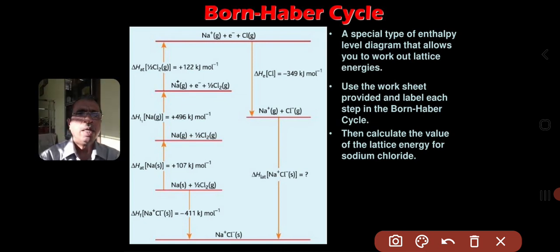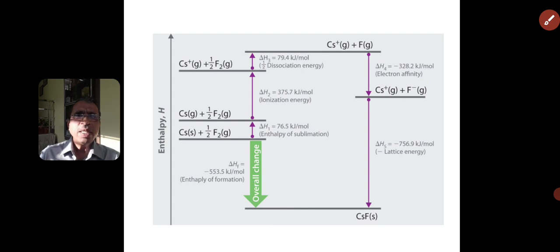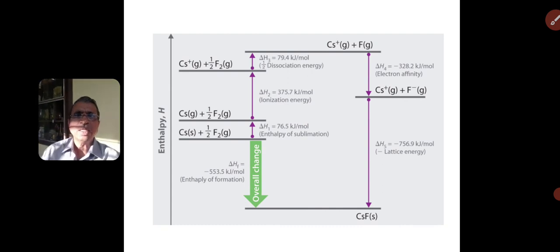Now coming to the next. This is a diagram. It shows the formation of cesium fluoride, how cesium fluoride is formed, and the Born-Haber cycle related to it is shown. Students, go through this table and try to explain the formation of cesium fluoride.